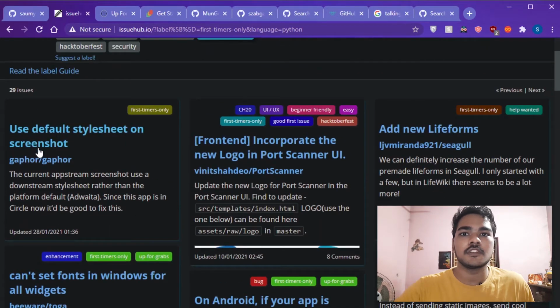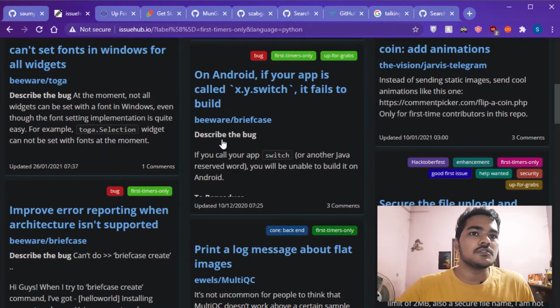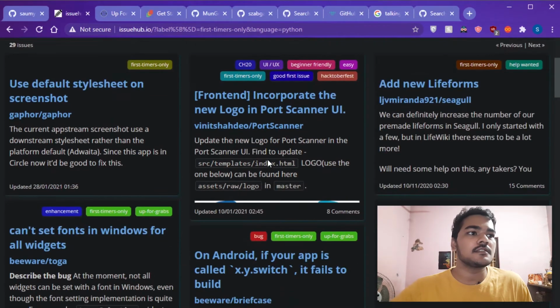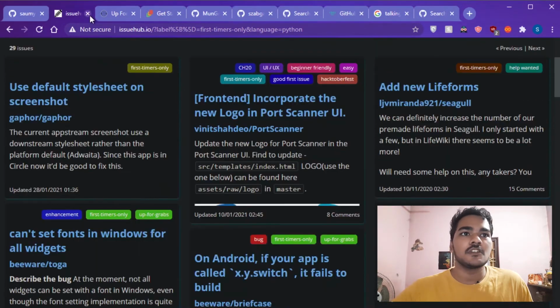You can see this is the repository name, and this is the issue name. They're all first timers only, so they're totally beginner friendly. You can just go in and see. If you are feeling comfortable with it, go contribute. Kudos, right? This is a great website. You can find endless issues, a lot of options, right?